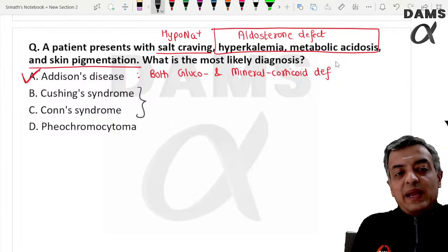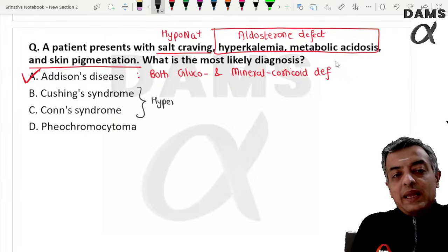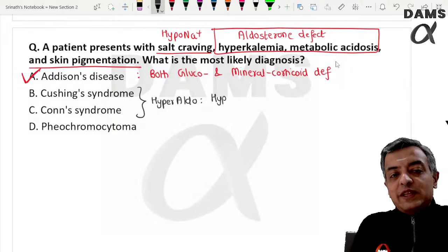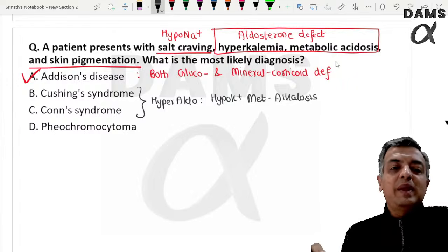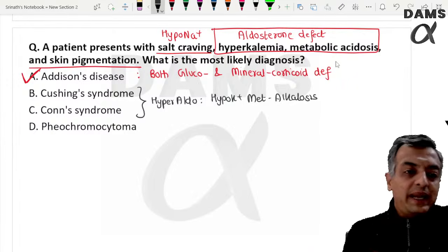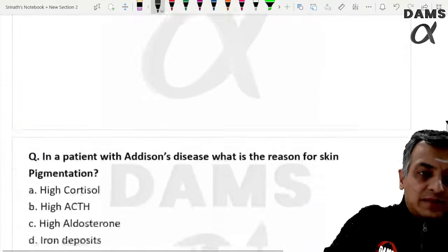In hyperaldosteronism, as we have studied with channelopathy, they come with hypokalemic metabolic alkalosis. So the correct answer is Addison's disease.